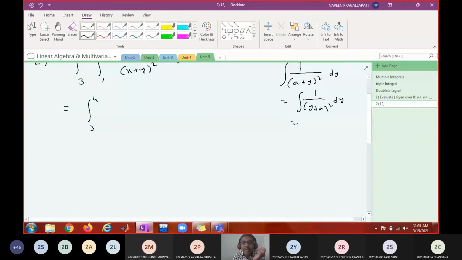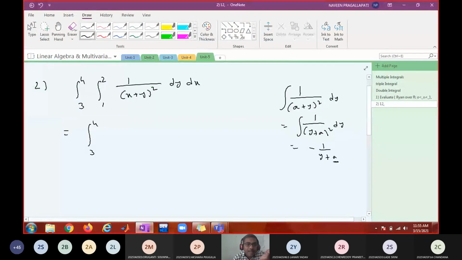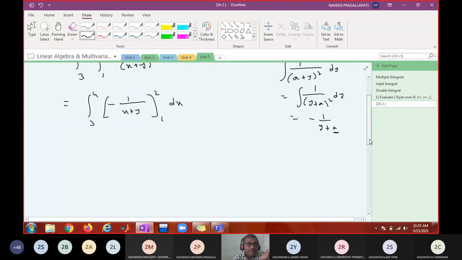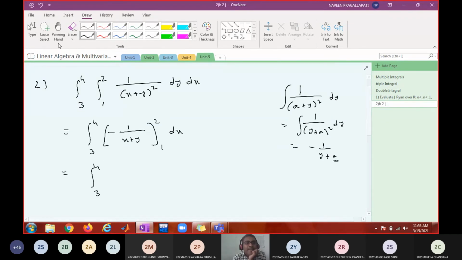It is the antiderivative. Or you take substitution y plus a equal to t, dy equal to dt, 1 by t square is minus 1 by t. So this is minus 1 by y plus a. What is a here? X. So this is minus 1 by x plus y with the limits from 1 to 2, dx. Is this point clear to all of you? This problem is very important in this aspect: you have to integrate with respect to one variable, treat the other variable as constant.